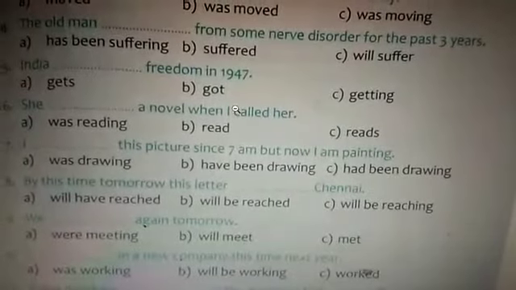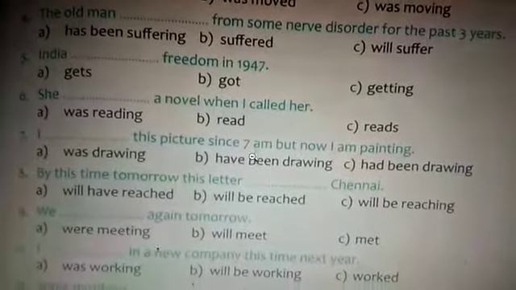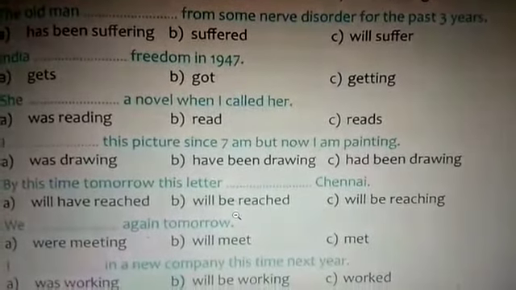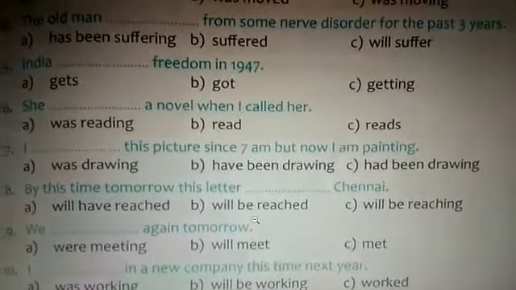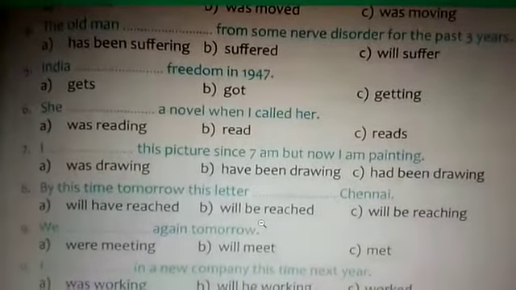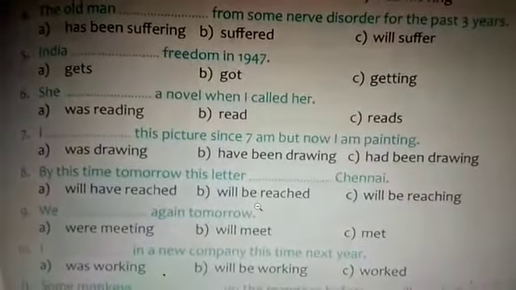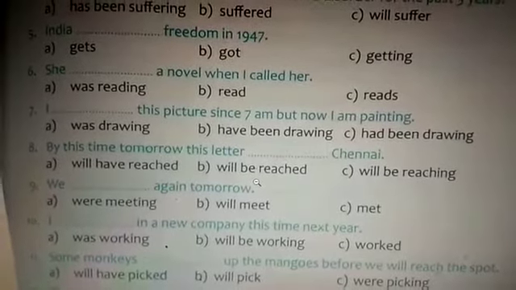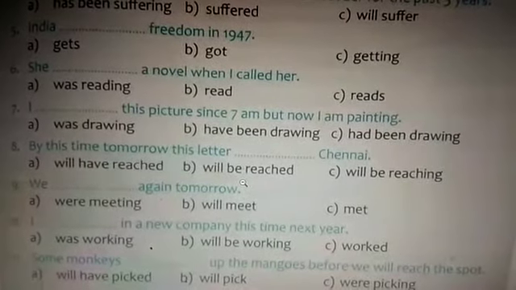Fourth one you see, the old man has been suffering. Option A. From some nerve disorder for the past 3 years. Now also it is continuing. The old man has been suffering from some nerve disorder for the past 3 years. Fifth one, India got freedom in 1947. That is simple past. Sixth one, she was reading. Option A. She was reading a novel when I called her.